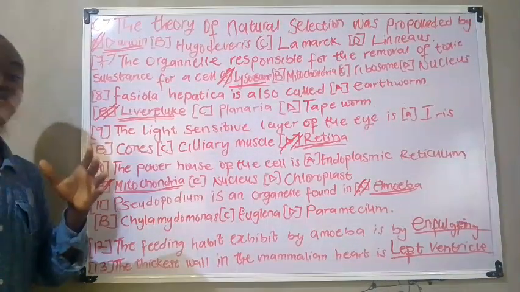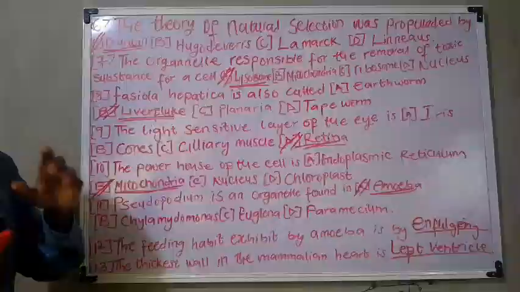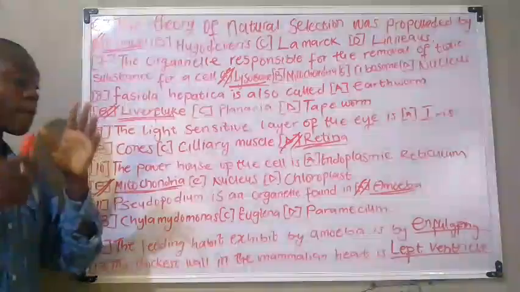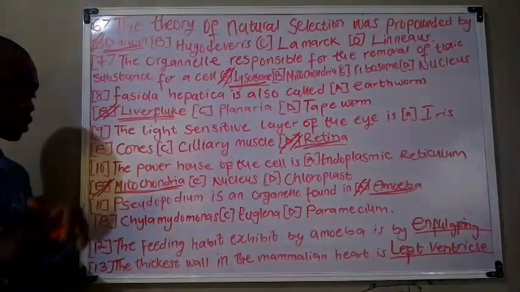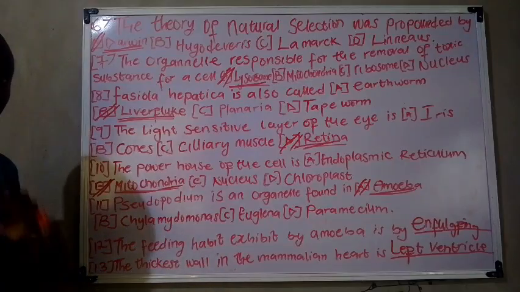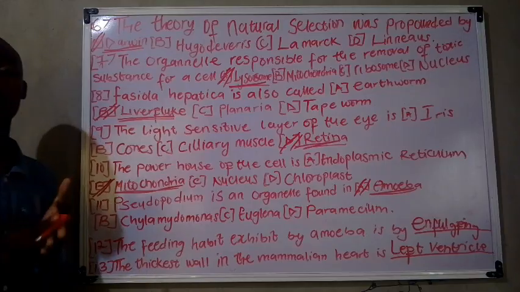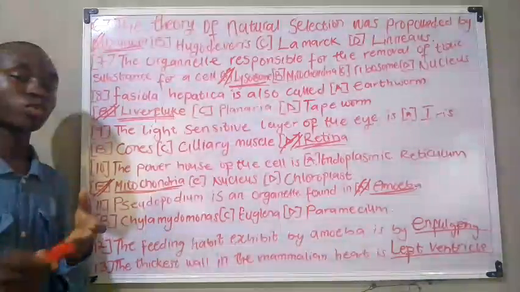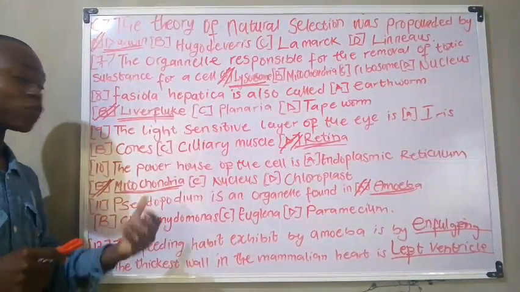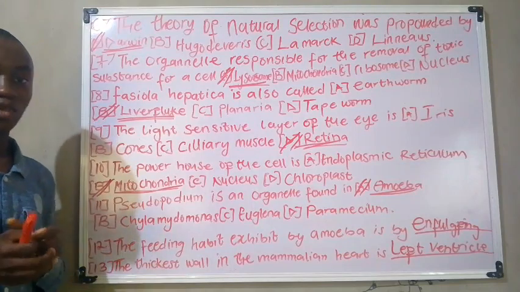That is needed. The mammalian heart is divided into 4 main parts, which are the left ventricle, the left auricle, the right auricle, and the right ventricle. That should be noted. Now let's move to the next practice question.